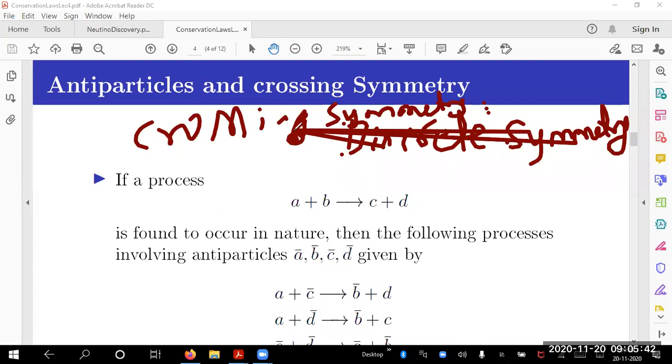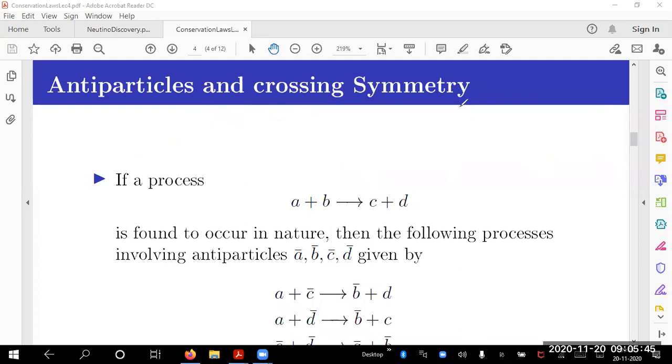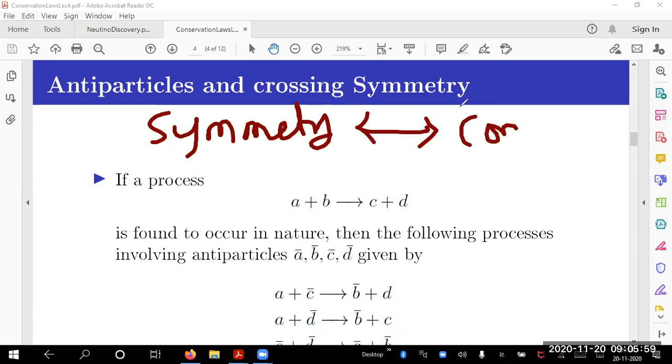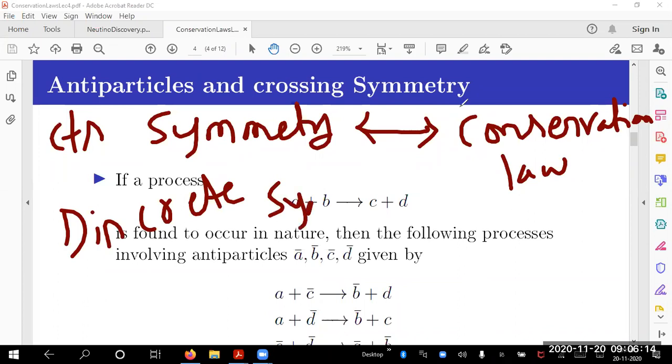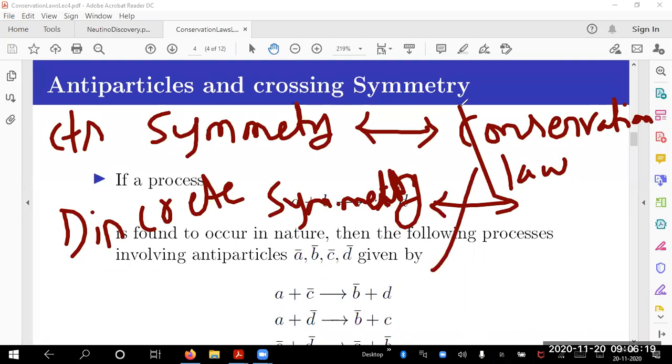When you have discrete symmetries, Noether's law tells you that there is no conservation law, but you can observe crossing symmetry. The first thing we said is, we are taking symmetry and its connection with conservation law. That is the first step. I have a conservation law and a symmetry, but that is only for continuous symmetry. If I have a discrete symmetry, I just observe it. There is no conservation law.